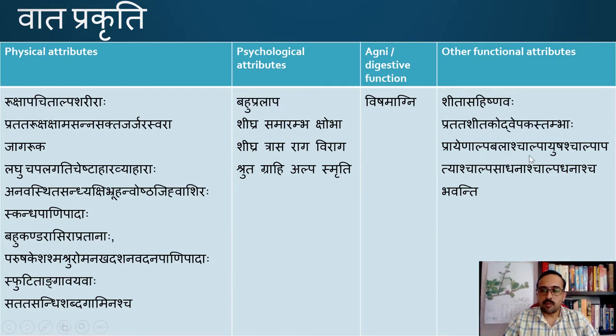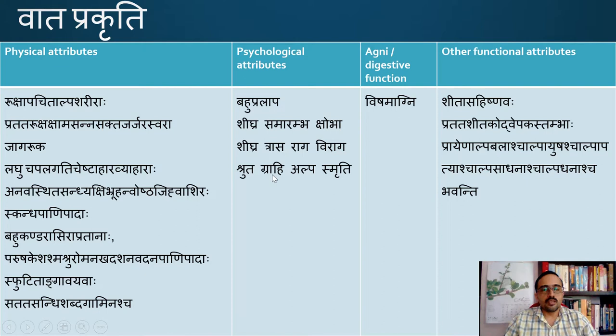Prayena Alpa Balascha, Alpa Ayushascha, Alpa Apatyascha, Alpa Sadhanascha, Alpa Dhanascha Bhavandi. So when compared to the other two prakritis, they have less money in their hand. They have less fortune compared to the others. They have less bala compared to the other prakritis. That is why Vata Prakriti is considered to be of inferior quality compared to other Prakritis.